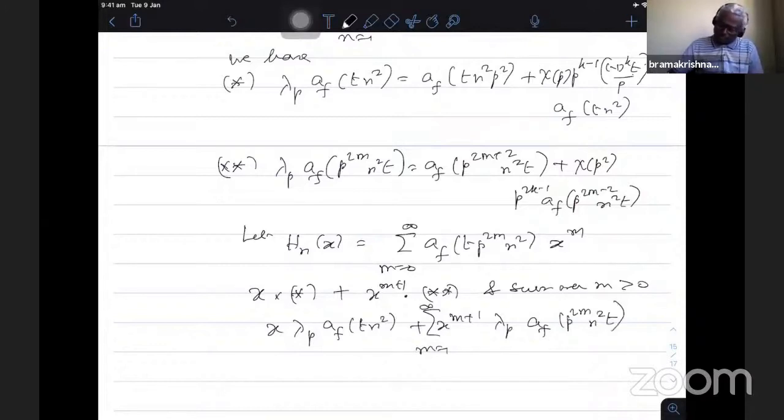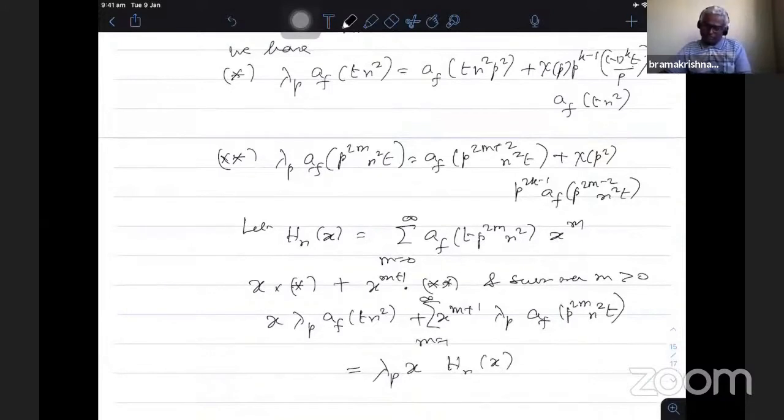So using the definition of h_n(x), this is nothing but, if I take λ_p common outside, x also I take it out, then it becomes h_n(x). You can just verify this. So when I multiply by this x and x^(m+1), add and then sum over all m, what you exactly get is λ_p x times h_n(x). That is on the left hand side. For the right hand side, we get the following.